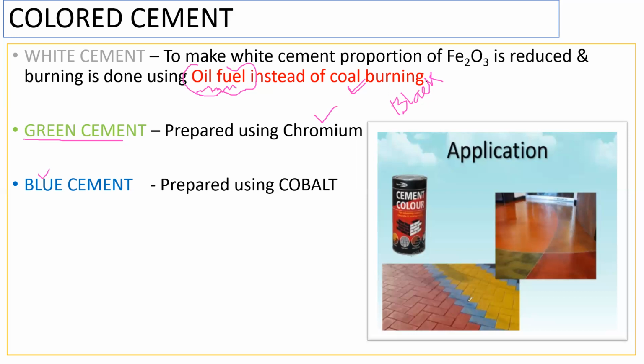Here you can see the colors, right? Different colors you are going to get. And here you can see cement color, it's written here. In this way we make use of colored cement. Usually white cement we use wherever it is required. Green cement, blue cement, if required, you can make use of them.